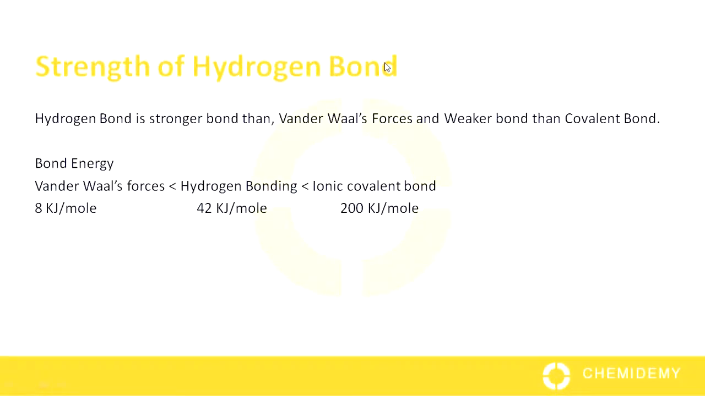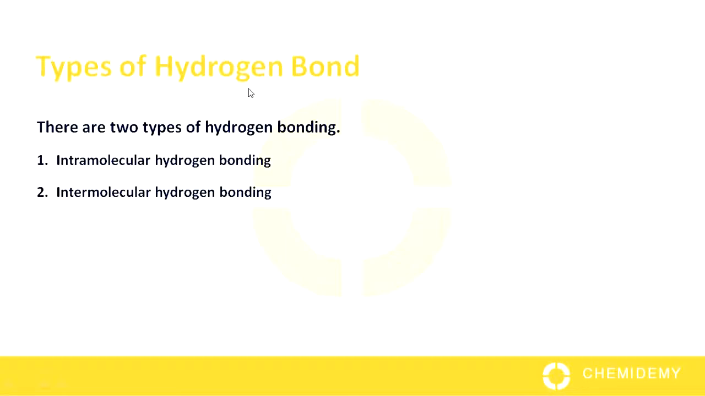Strength of hydrogen bond. We know that hydrogen bond is a stronger bond than van der Waals forces and weaker bond than covalent bonds. The bond energy of van der Waals forces is 8 kJ per mole and bond energy of hydrogen bond is 42 kJ per mole, and the bond energy of ionic or covalent bond is 200 kJ per mole.